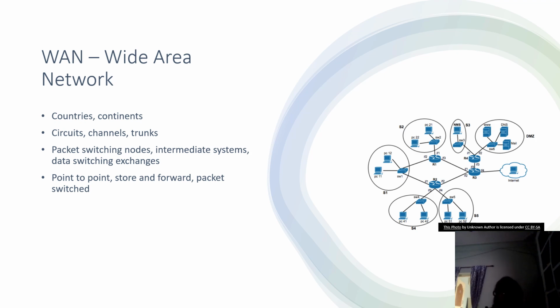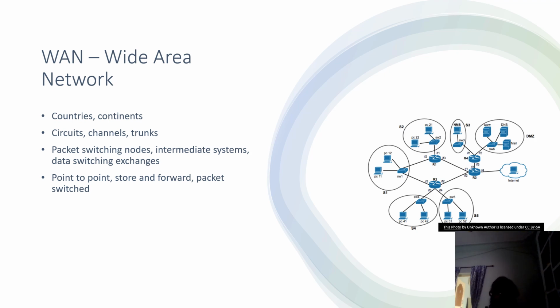Channels are also the same way, that is, it is passing through this channel. You cannot say it is passing through this circuit in the case of data communications; you could say it is passing through this channel. And trunks are also the routers and the other information passing elements that are present.